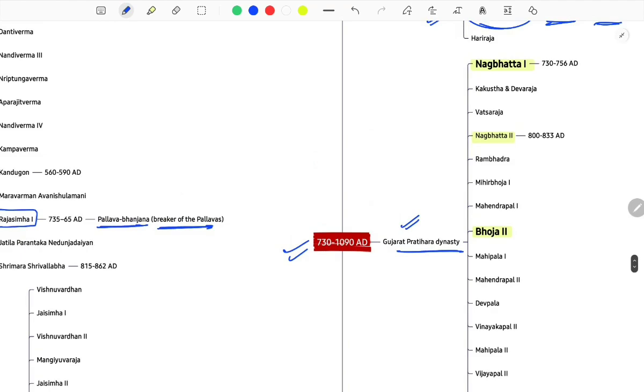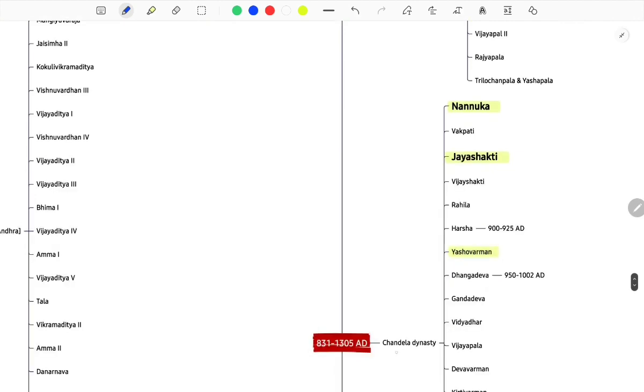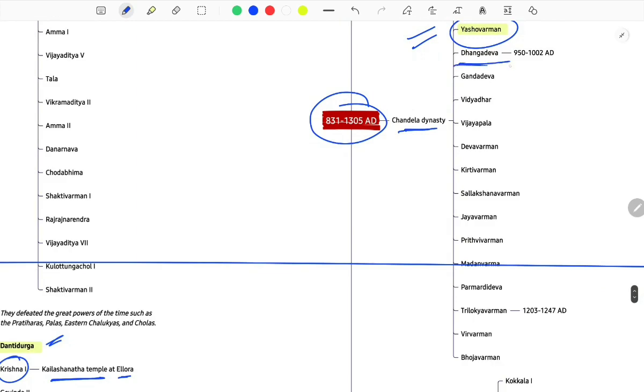Then this dynasty gave you a lot of questions, the Gurjar Pratihara dynasty. UPSC is diving deep on 2-3 dynasties, Chandelas and Gurjar Pratihara. So you have Nagabhatta I, Nagabhatta II and Bhoja II, the prominent kings of this dynasty, ruling between 730 to 1090 AD. Okay, then you have your Chandela dynasty around 830 to 1300 AD. You have Nannuka, the founder, Jayashakti and Yashovarman. Dhanga is also the most celebrated king of the Chandela dynasty.